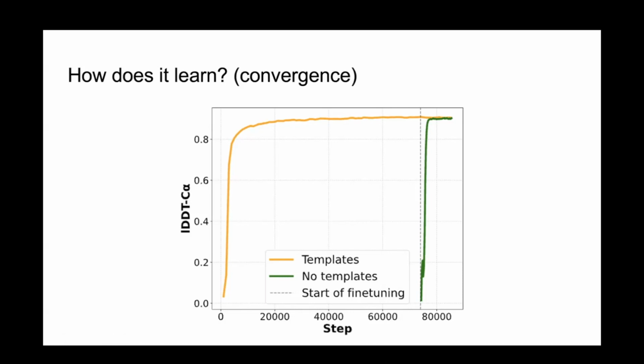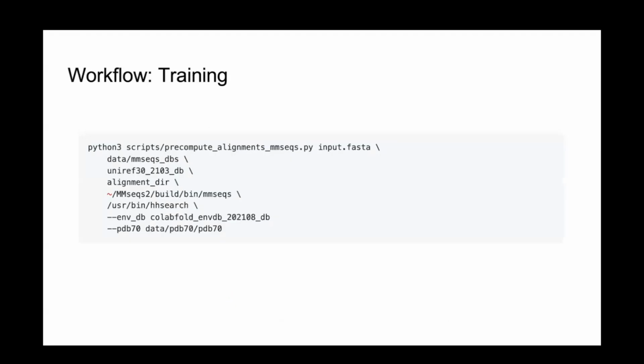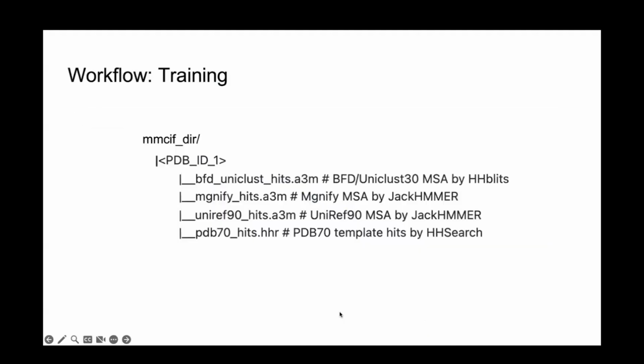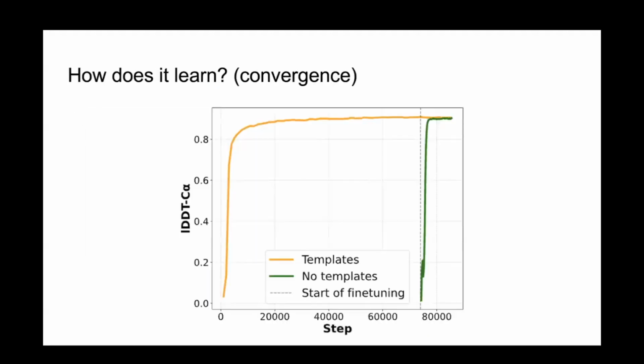So one of the most surprising findings was that OpenFold and AlphaFold, presumably AlphaFold2 as well, converges incredibly quickly, especially if you have the fixed training procedure that we implemented here. So in just 2,000 or 3,000 steps, representing about 2,000 or 3,000 A100 hours in total, you can achieve 95% of OpenFold's final accuracy, which opens up a whole bunch of nice possibilities for retraining OpenFold using limited computation, right? For example, in academic settings, right?